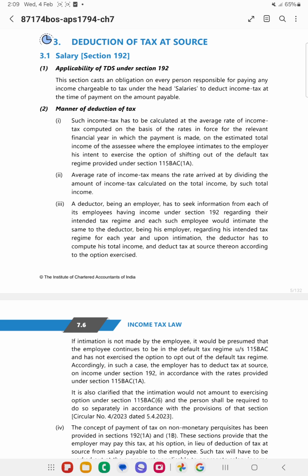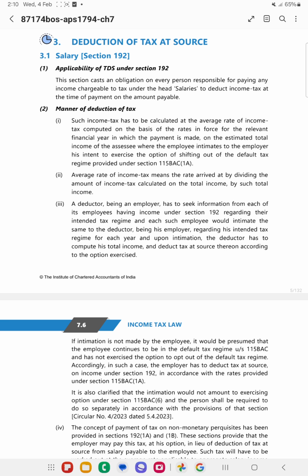Now, whatever losses are there will not be included in the calculation of the total income for the purpose of tax deduction at source. However, one particular loss will be taken, that is income from house property. If there is any loss under the head house property, then that loss will be taken for the calculation of the total income for the purpose of calculating the tax deduction at source. So after calculating all this total income, tax will be calculated at the rate which is applicable during the previous year.